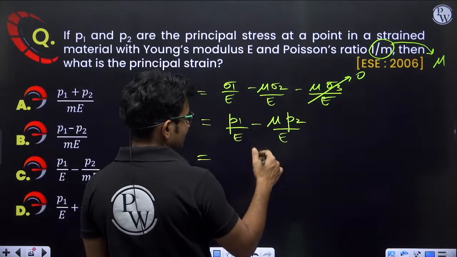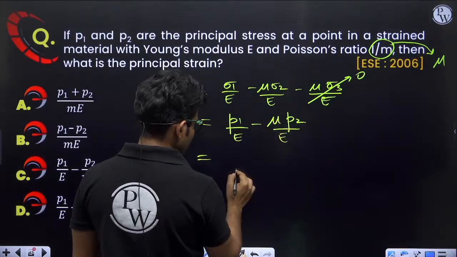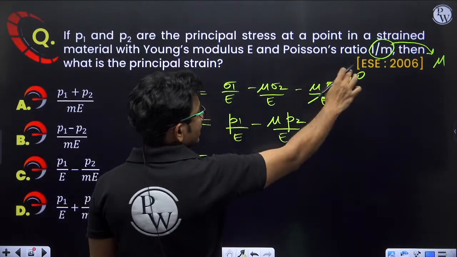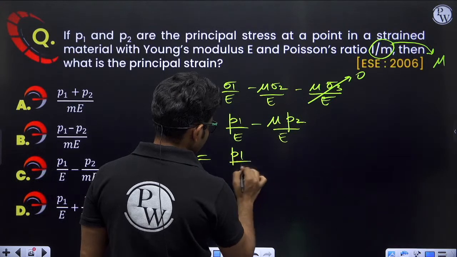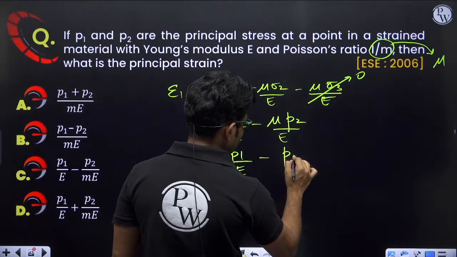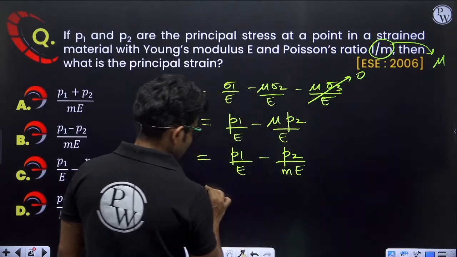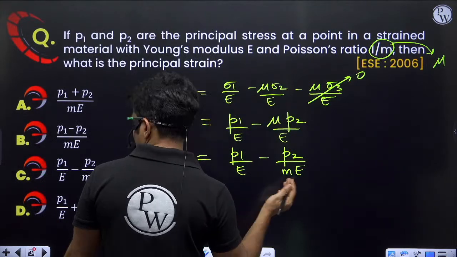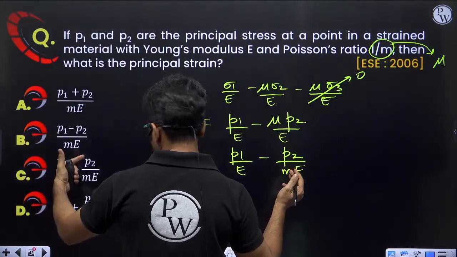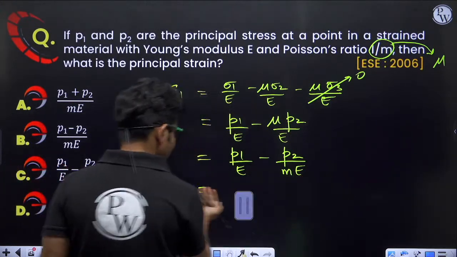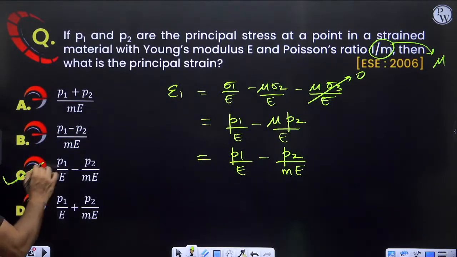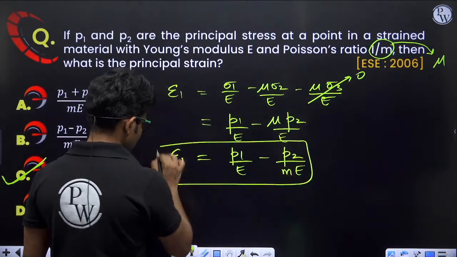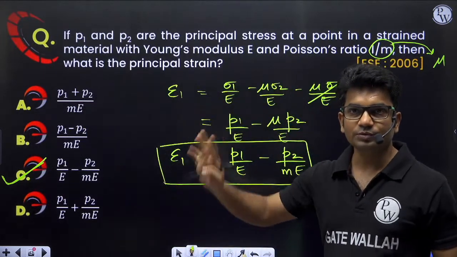Now let us change. E will be common in both, and let us replace mu by 1 by m. So we will be getting P1 upon E minus P2 upon mE. Yes, this is the correct answer. So option C is the correct answer. No need to go further.